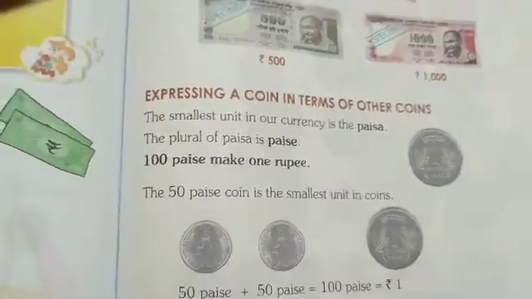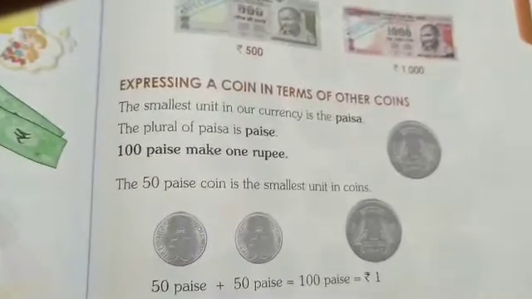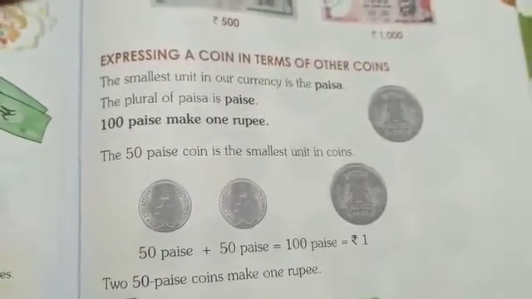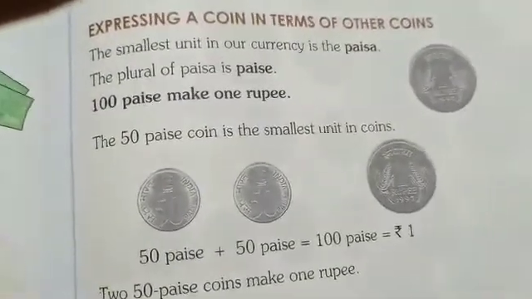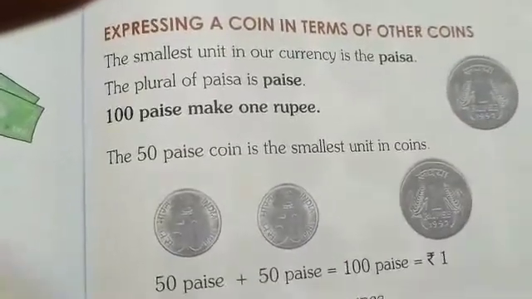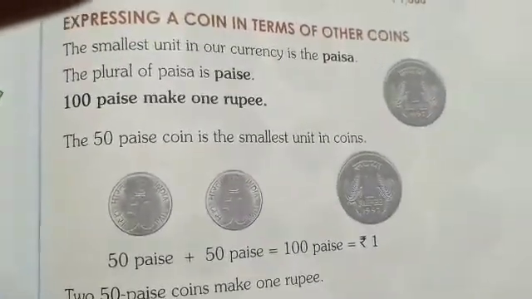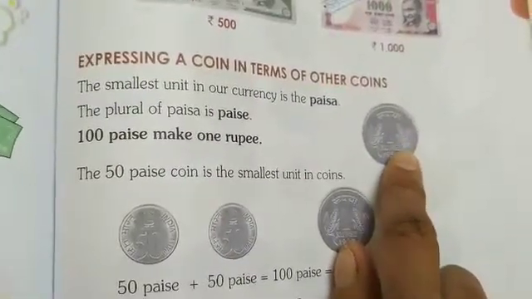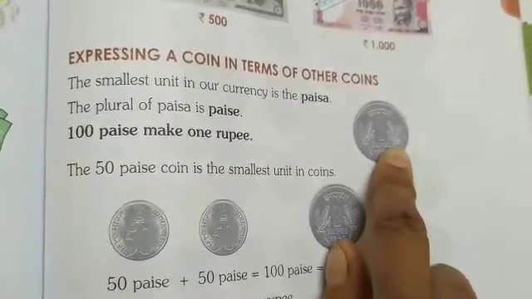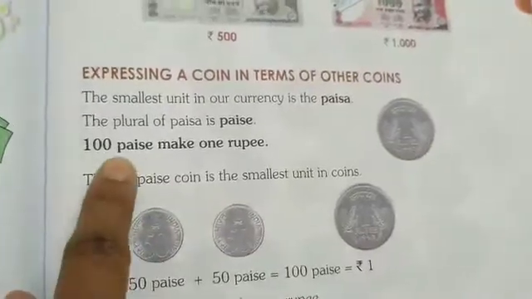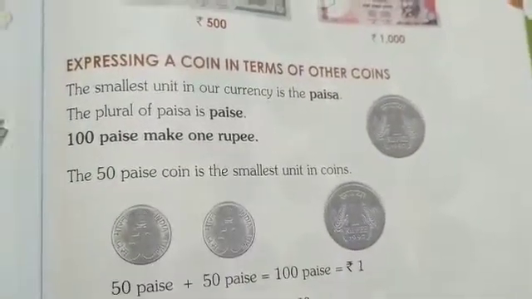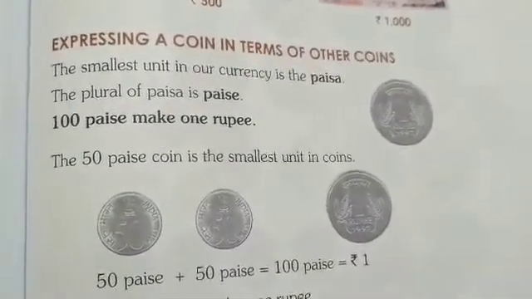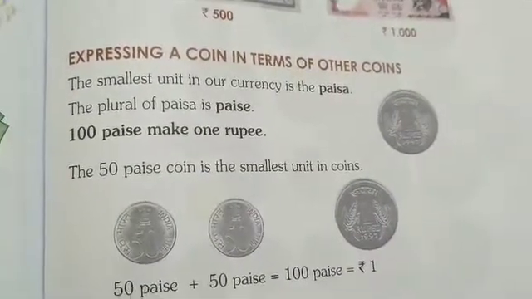Tell me, children, 1 rupee is equal to how many paise? 100 paise. Next, 50 paise equal to, yes, a 50 paise coin. Like that. This is a 1 rupee coin. The smallest unit in our currency is the paisa. The plural of paisa is paise. The 50 paise coin is the smallest unit in coins.